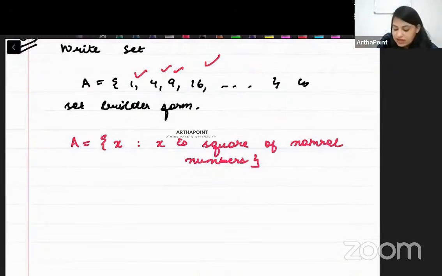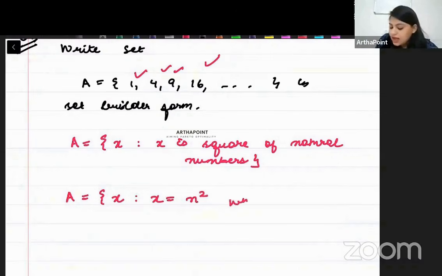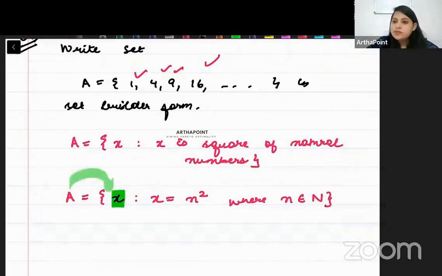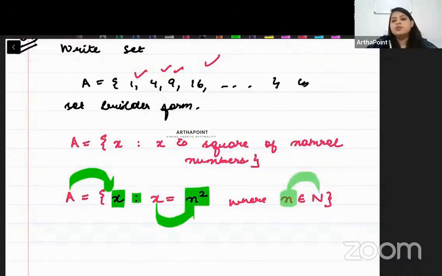I can say A is containing elements x such that x is nothing but the square of the natural number n, where this n can only be a natural number. Understood? Look once. A consists of elements. Elements have to be written with a small alphabet. That's the first thing I taught you. Such that these elements are squares of numbers, and these numbers can only be natural numbers. We have represented it mathematically.